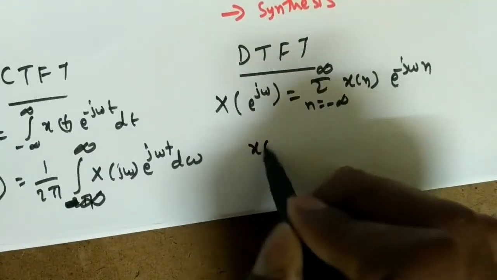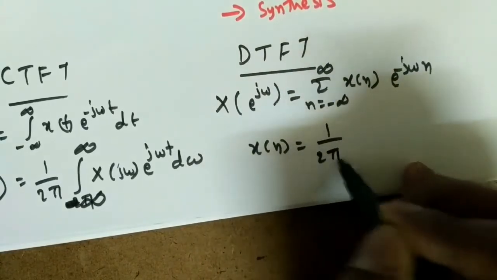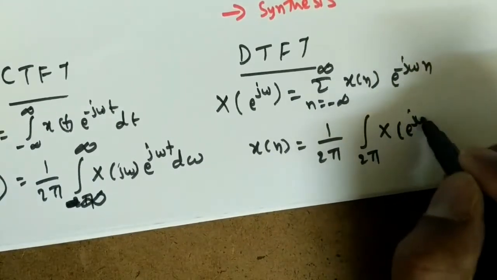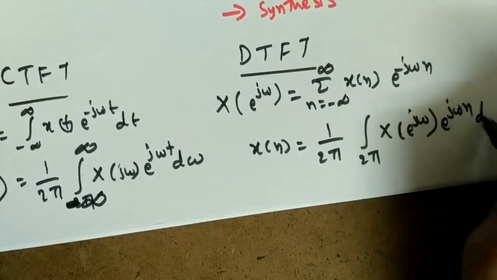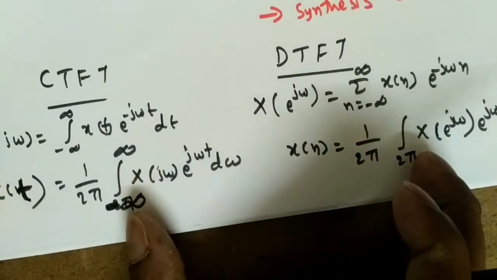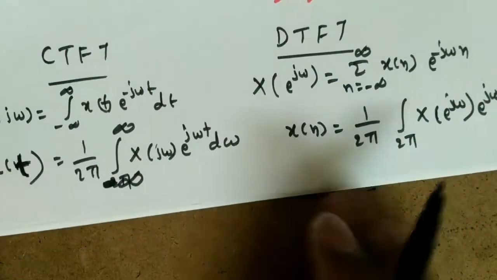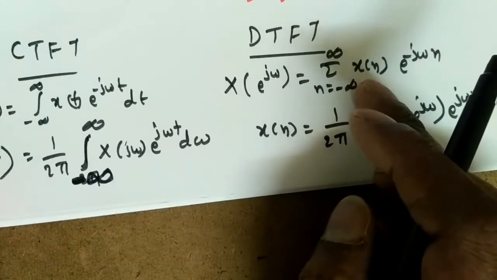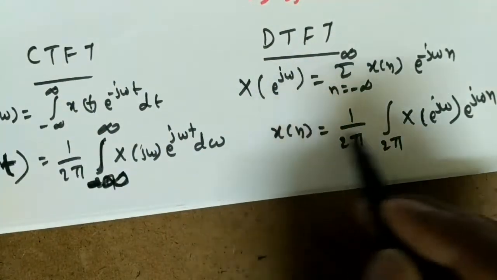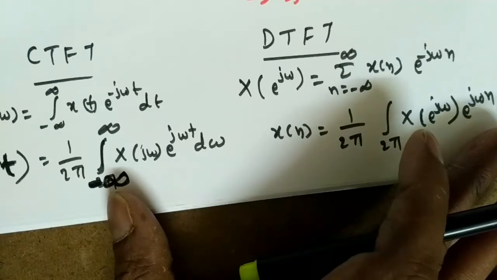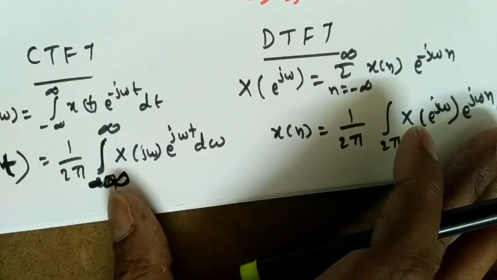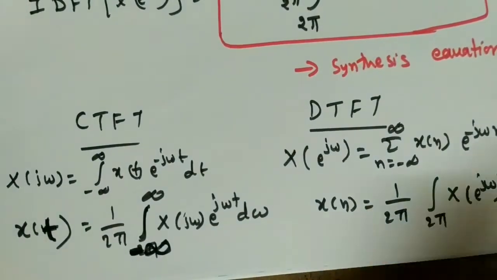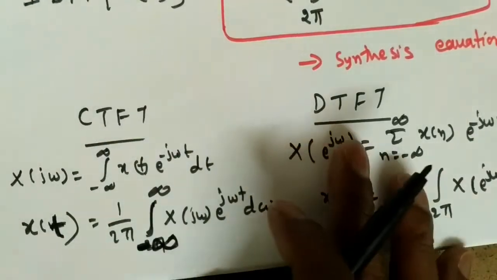But in the discrete case, x of n is equal to 1 by 2 pi integration over one period of X of e power j omega into e power j omega n d omega. Both transforms are continuous in the frequency domain, which is why we get integrations. If it were discrete in nature, we would get a summation. So that is the difference between the continuous time Fourier transform and the discrete time Fourier transform.